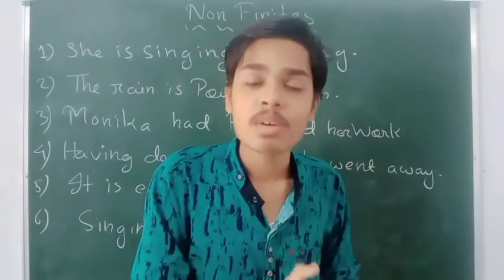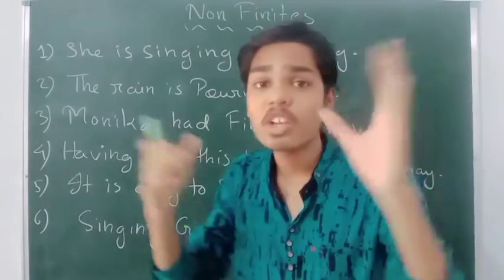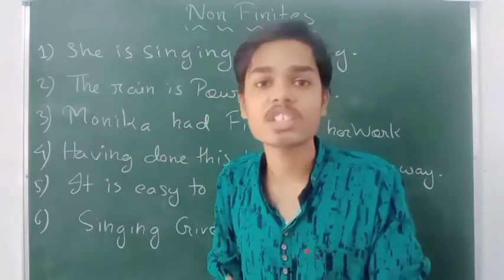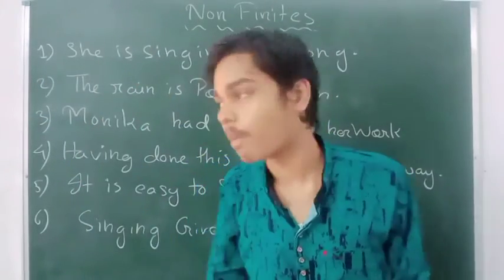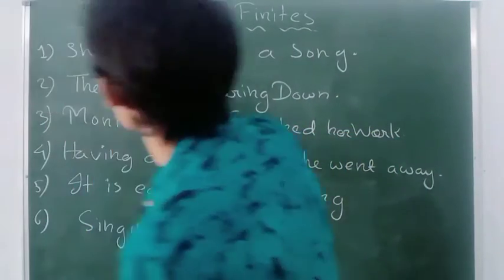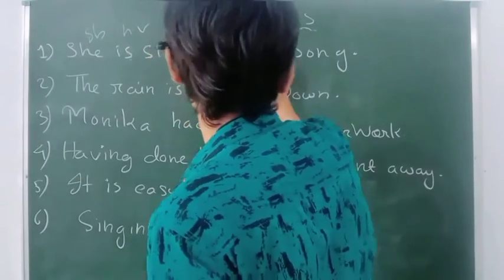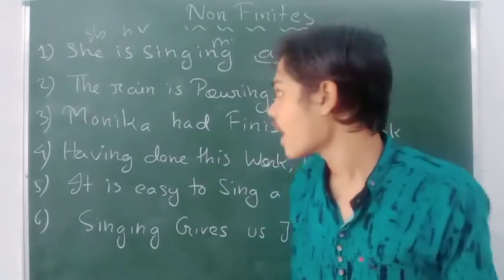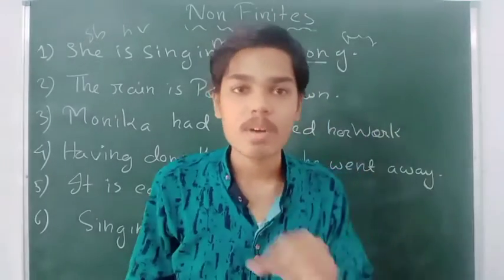This is the structure of a finite verb. But for non-finite verbs, there are numerous structures, lots of structures, so it is difficult to write each structure in a sequence. That's why they categorized action words as finite and non-finite verbs. So this is the example of finite: she is the subject, is is the helping verb, singing is the main verb, and this is the object. Therefore, this is the example of a finite verb, and all the examples written below are non-finite.